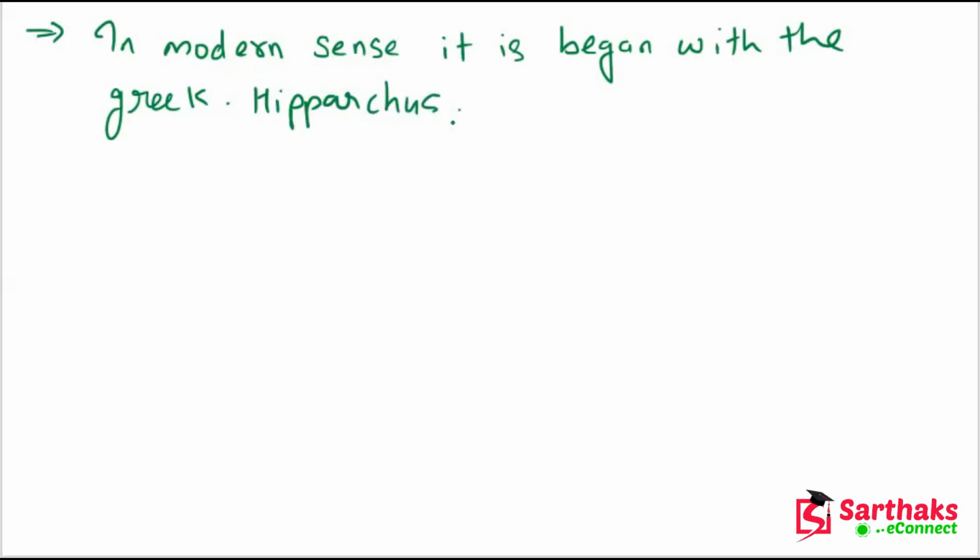Hipparchus. Okay, from 190 to 120 BCE. Okay, so he was the first to construct a table of values for the trigonometric function.